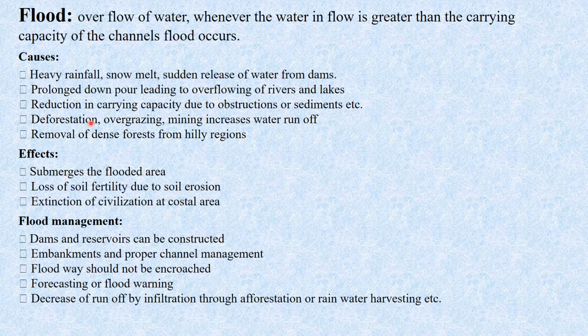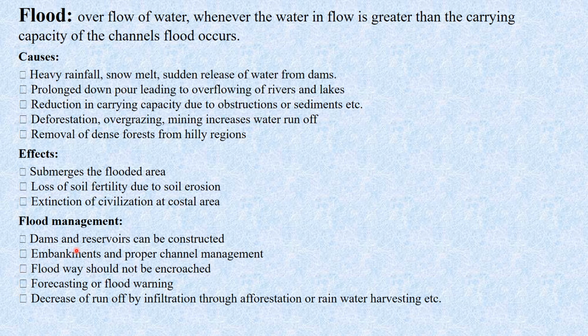Then deforestation, overgrazing and mining increase the water runoff. Then there is removal of dense forest from hilly regions. So all these are the causes of floods. Then what are the effects of this flood? Due to flood, the flooded area is submerged, there is loss of soil fertility due to soil erosion, and the extinction of civilization in the coastal area. As we all know about these effects.